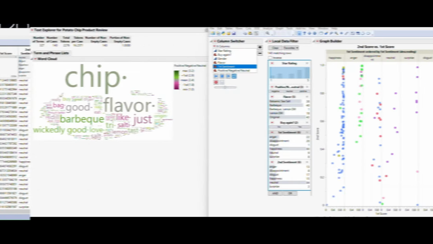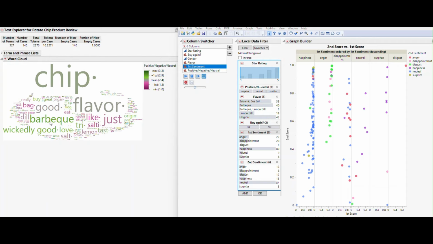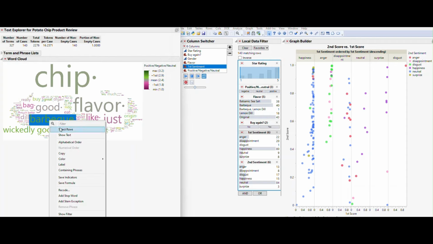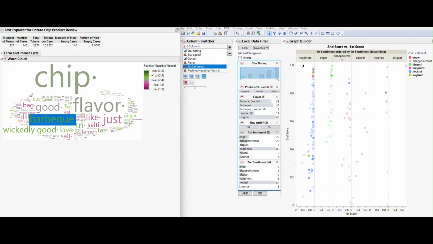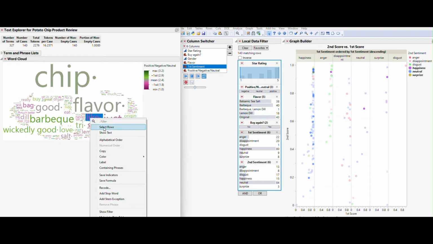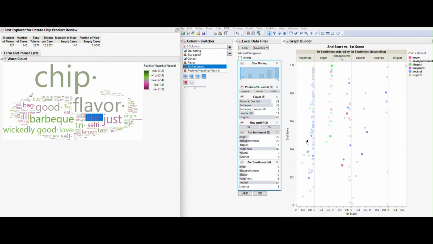We can quickly confirm this with the graph builder. Looking at the sentiments associated with barbecue, almost all happiness. Like, on the other hand, has quite a mixed bag. A few in happiness, but much more in anger and disappointment.